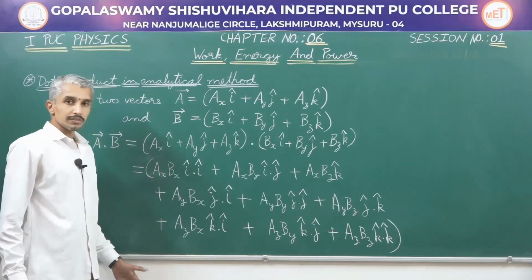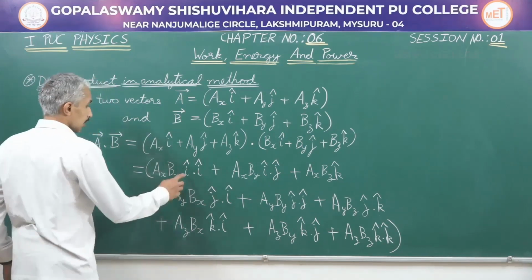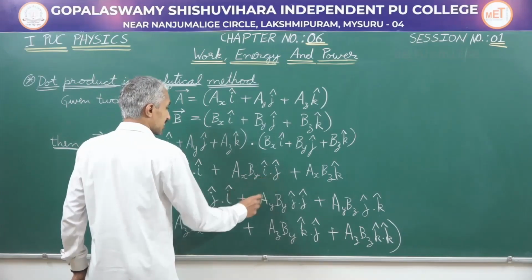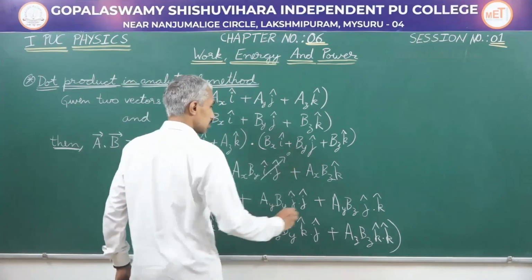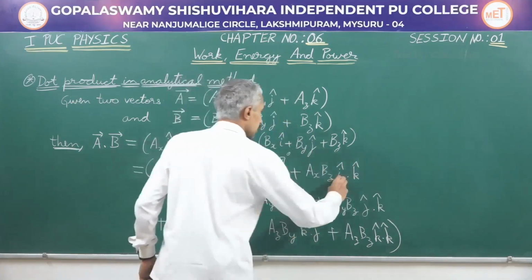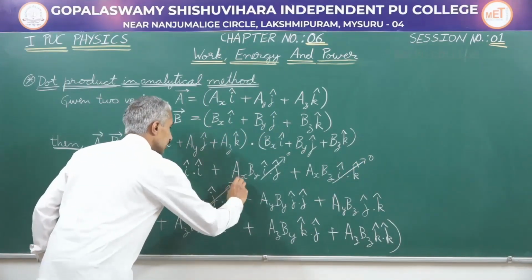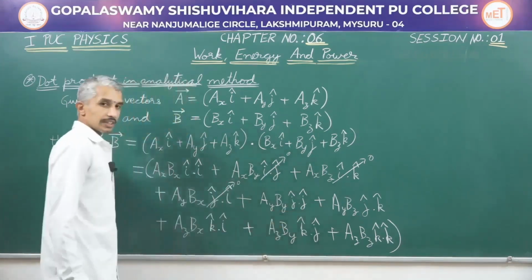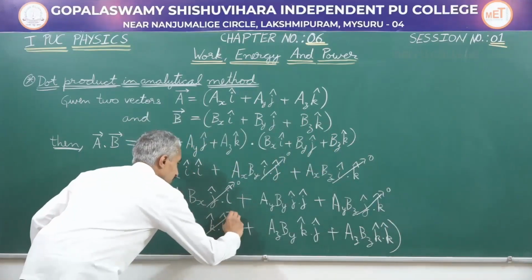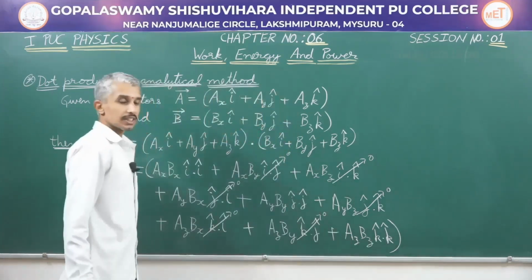From the previous result of the vector dot product with unit vectors, we know that i cap dot i cap gives 1, whereas i cap dot j cap is going to be 0. Similarly, here we have i cap dot k cap. So, i cap dot k cap is going to give us 0. Next, j dot i is also 0. j dot j will again give us 1, whereas j dot k is 0. Similarly, k dot i is 0, k dot j is 0 and k dot k is again 1.